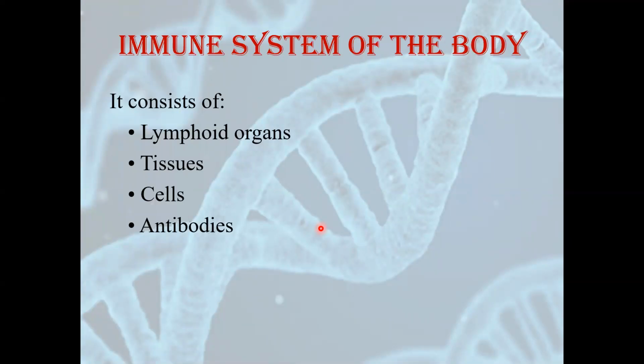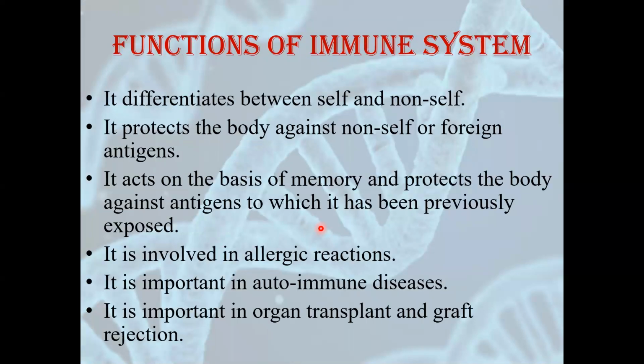Let's talk about the immune system of our body. The immune system of our body consists of lymphoid organs, tissues, cells, and some antibodies. What are the functions of our immune system? As we have studied till now, it differentiates between self and non-self. It protects the body against non-self or foreign antigens. It acts on the basis of memory and protects the body against antigens to which it has been previously exposed.